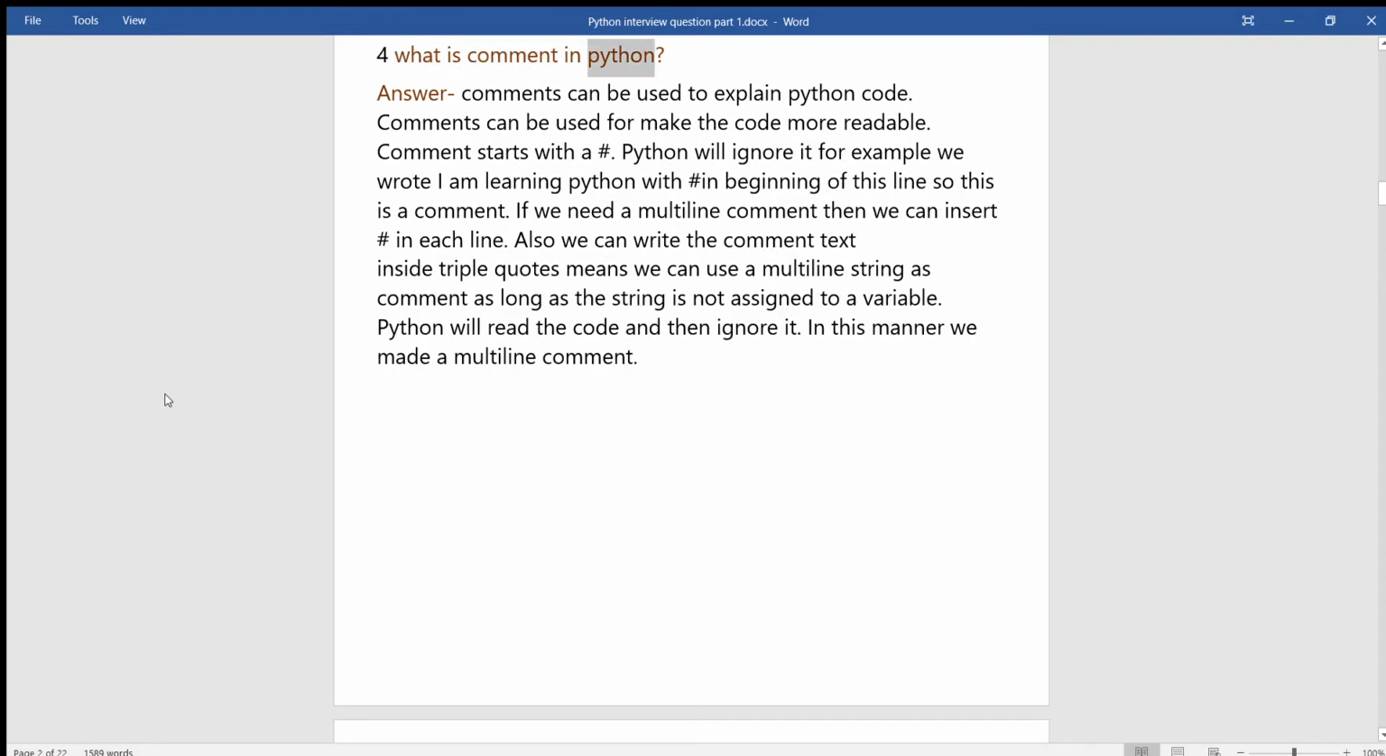4. What is a comment in Python? Answer: comments can be used to explain Python code. Comments can be used to make the code more readable. A comment starts with a hash, and Python will ignore it. For example, we wrote I am learning Python with a hash at the beginning of this line, so this is a comment. If we need a multiline comment, then we can insert a hash in each line. Also we can write the comment text inside triple quotes, meaning we can use a multiline string as a comment as long as the string is not assigned to a variable. Python will read the code and then ignore it. In this manner we made a multiline comment.